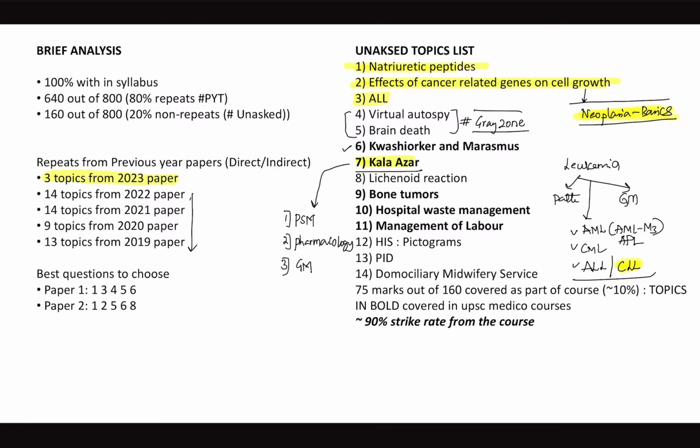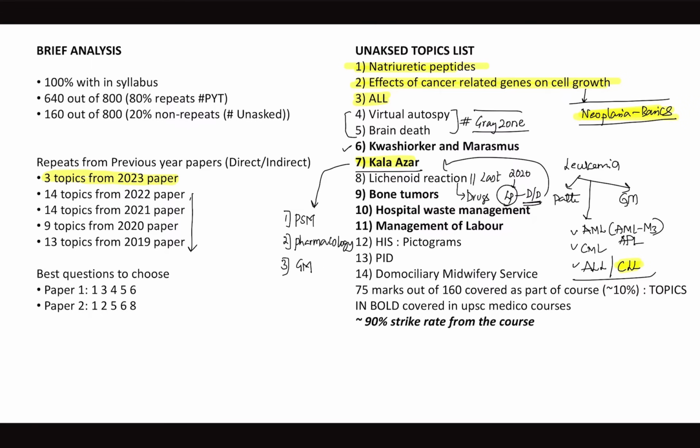Now, lichenoid reaction. For the last 5 years, starting from 2020, there is always a question on lichen planus. So in the lichen planus DD, we did discuss lichenoid reaction, which is commonly caused by drugs. Many of the drugs produce a lichenoid kind of reaction. Now, instead of asking lichen planus, because it has been asked for 5 consecutive years, the examiner still thinks that this topic could be important. So what is your next take home?